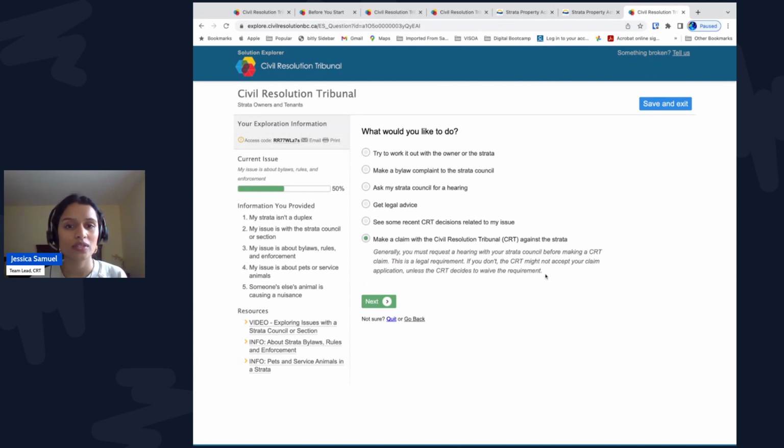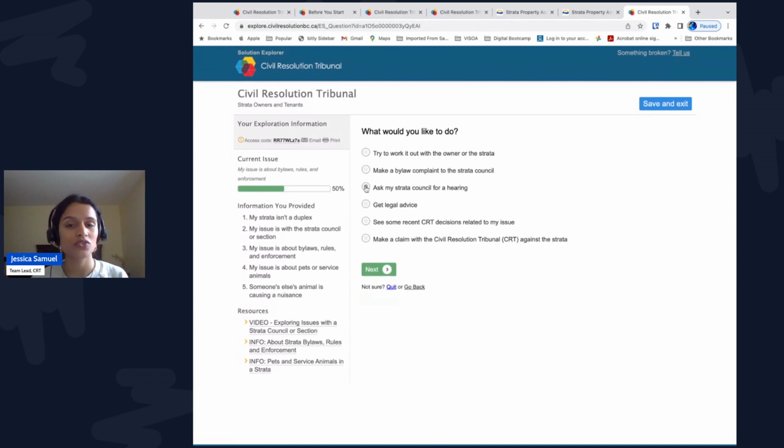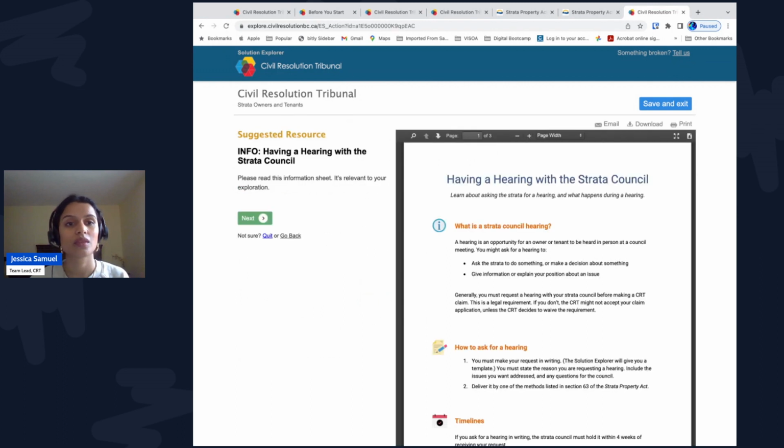However, you see this note that says, generally you must request a hearing with your Strata Council before making a CRT claim. This is a legal requirement. If you don't, the CRT might not accept your claim application unless the CRT decides to waive that requirement. So let's change your answer and select Ask my Strata Council for a hearing. This information sheet explains what a hearing is. It's simply an opportunity for an owner or tenant to be heard in person at a council meeting. This sheet explains how to request a hearing, how to prepare for your hearing, and what happens at the hearing.